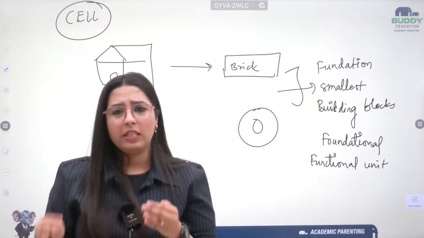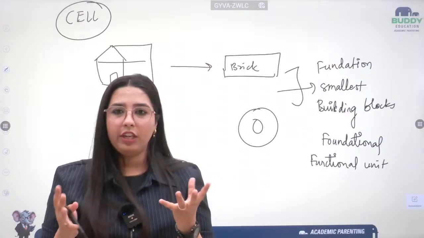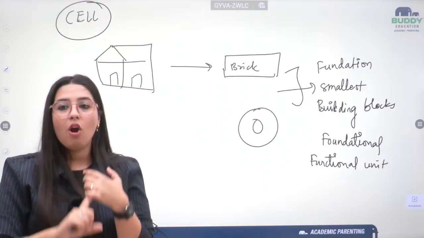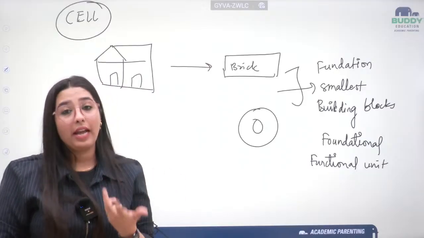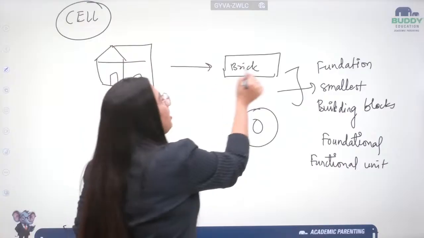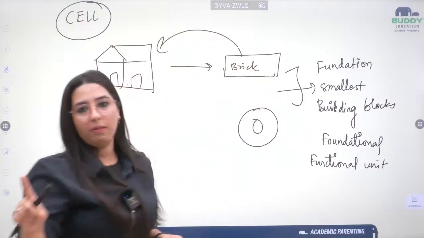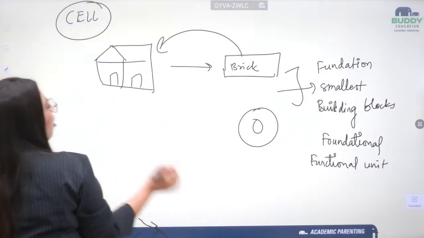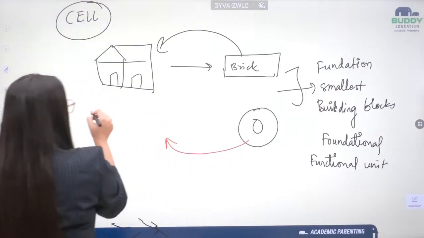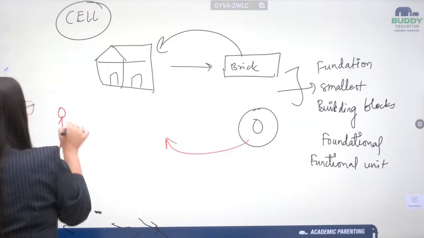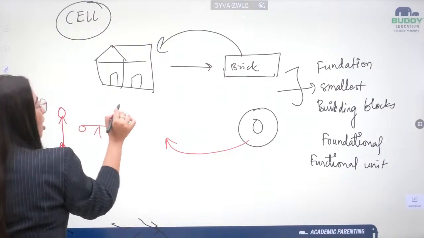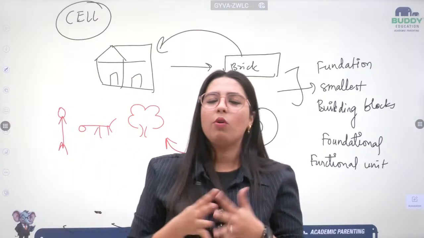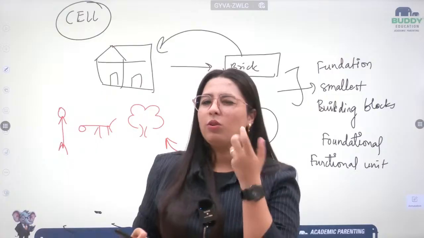If I want to construct a definition using all this, what can I construct? A cell is the building block, the smallest fundamental unit of life, because a brick is the fundamental unit of a home. But if I talk about a cell, the cell is the building block or the fundamental unit of a living organism, be it human, animal, or plant. I am using line diagrams to make it a little easier.